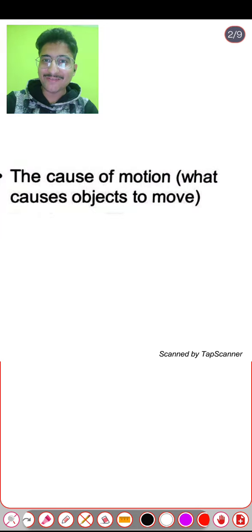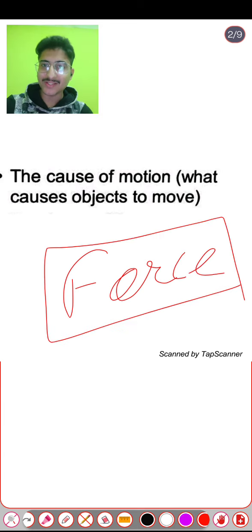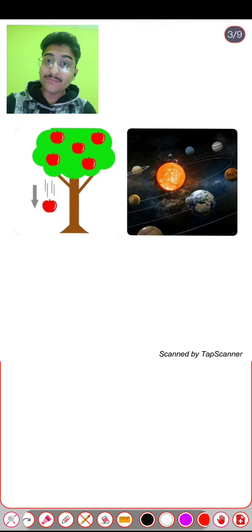And before going to gravitation, let's see what is the cause of motion. We all know that the cause of motion is force. What causes an object to move? Force. Because force is needed to change the speed or direction of any moving object. And in our daily life, we come across many examples.